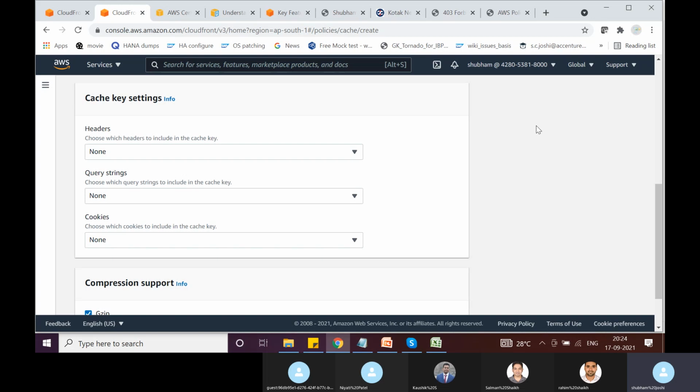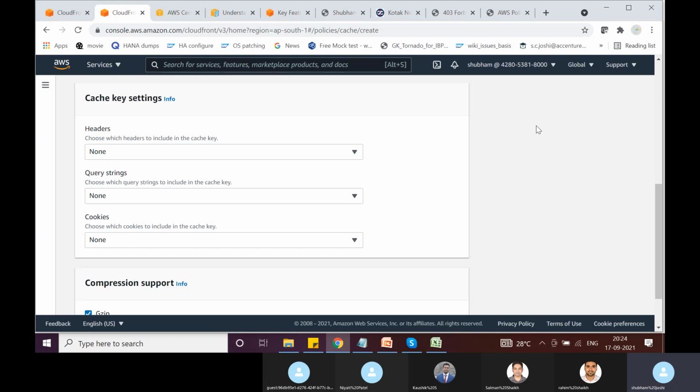So if you disable everything, if we say do not consider any headers, any cookies, or any query string parameters, then CloudFront will only look at the object name, and it will only use the object name to calculate the cache key.